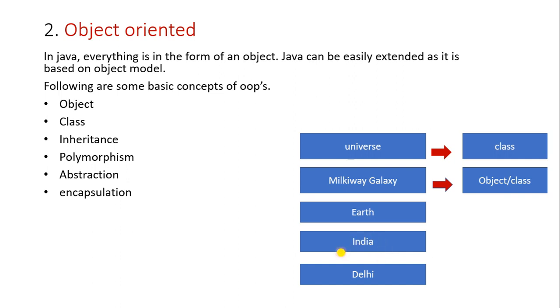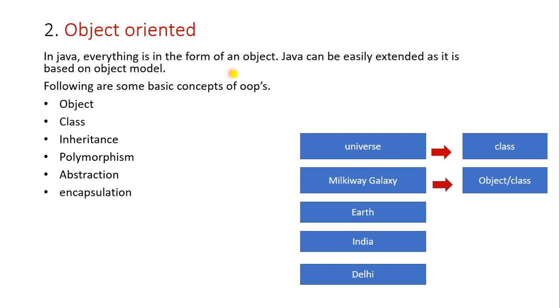Similarly, take India as a very big entity, so it becomes a class. In India many states are there. Suppose we take Delhi. Delhi is an object which represents India. So similarly, whatever the big entity is, one small thing in it is called an object, which represents the big entity. I hope you have understood the diagram.